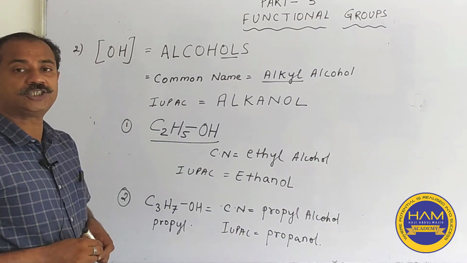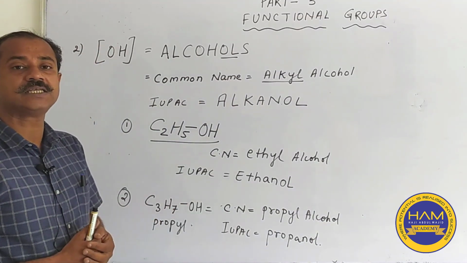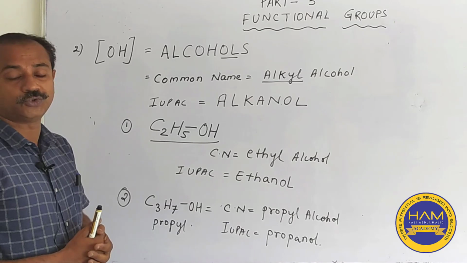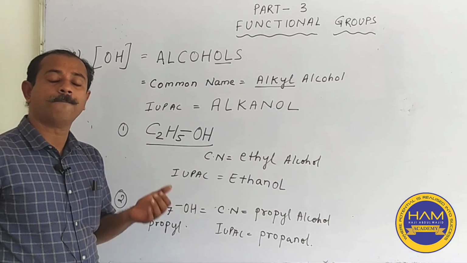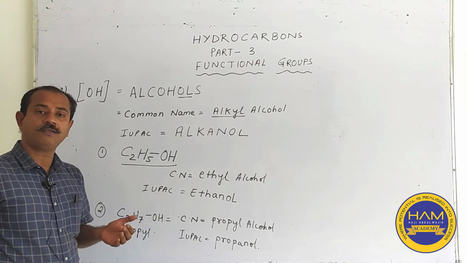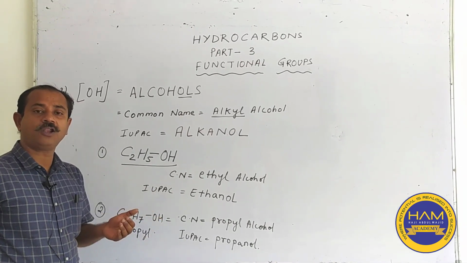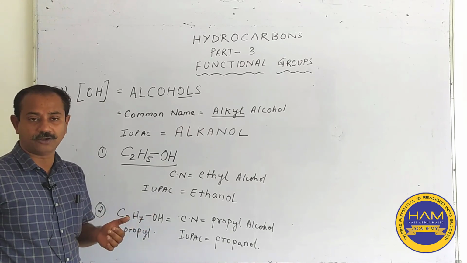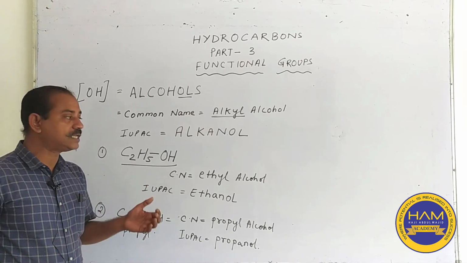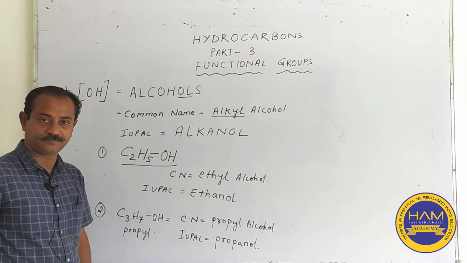In this fashion, you can use various alkyl groups to make an alcohol like methanol, ethanol, propanol, butanol, pentanol, hexanol, heptanol, octanol, nonanol and decanol. So, these are the alcohols.